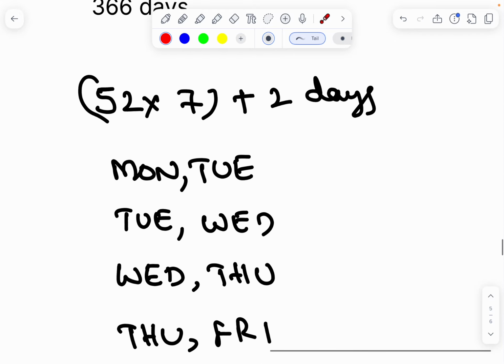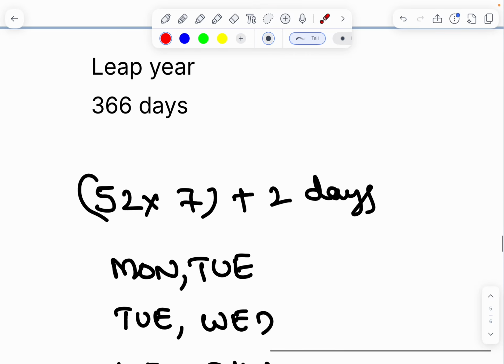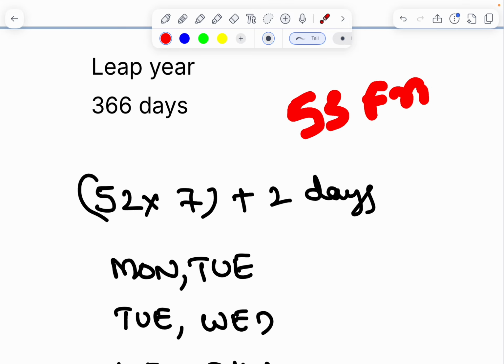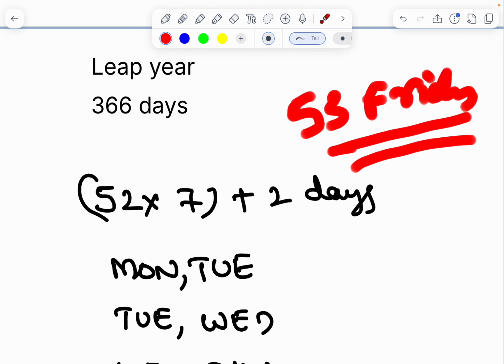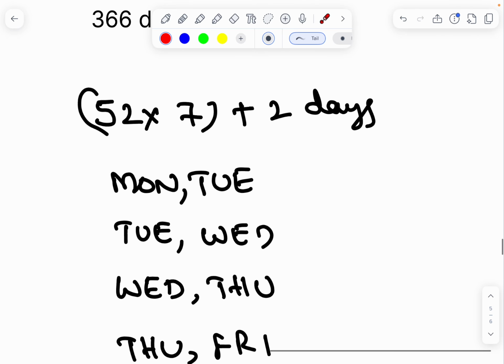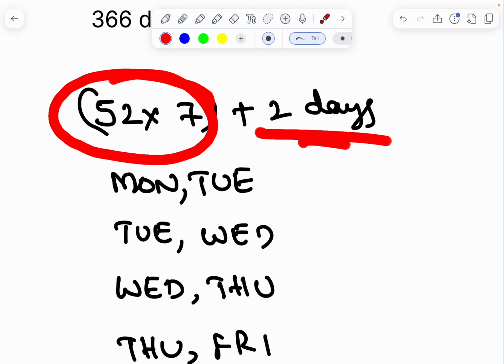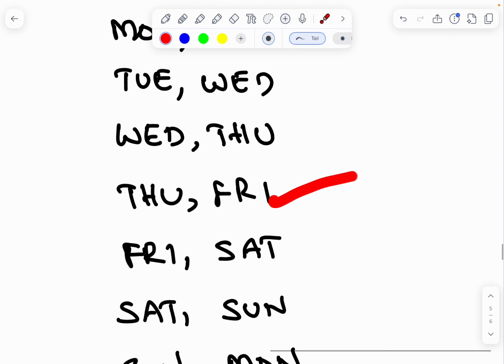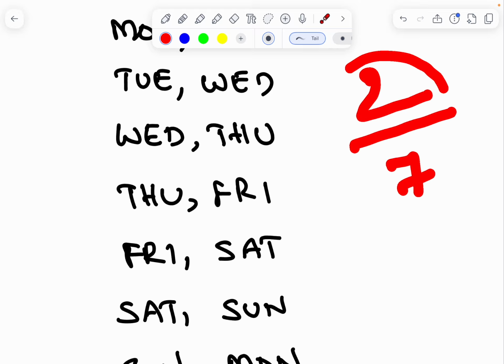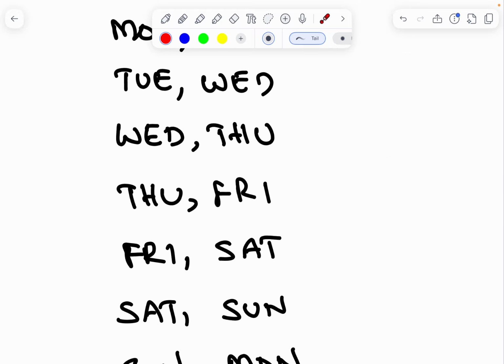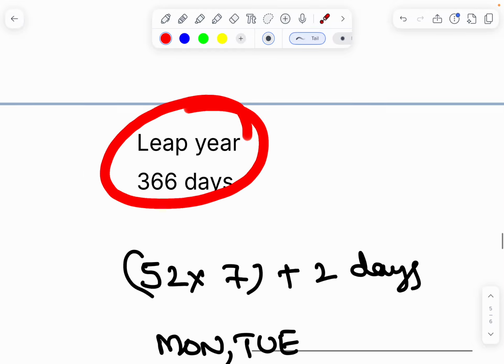In this question, I am discussing about the leap year. In the leap year, what is the probability of getting 53 Fridays? What is the answer? Already 52 is completed here. There are 2 days, and here 1 Friday. Therefore, favorable outcomes by total outcomes is 2 by 7. This is the answer.